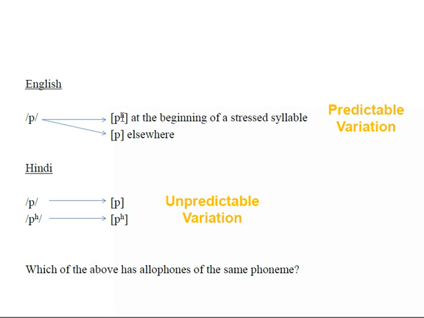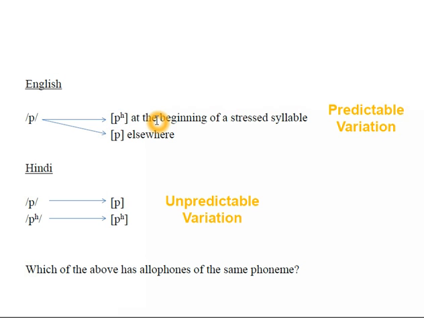Sometimes it's pronounced as an aspirated p, as in pit, and sometimes it's pronounced just as a simple p, as in spit. We recognize one sound, but we produce at least two different sounds.